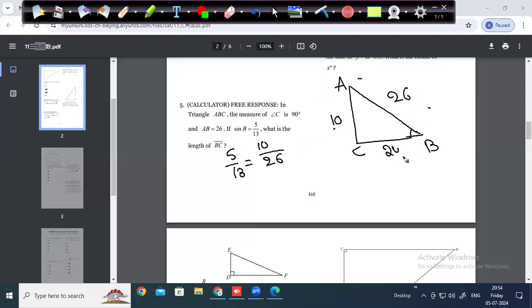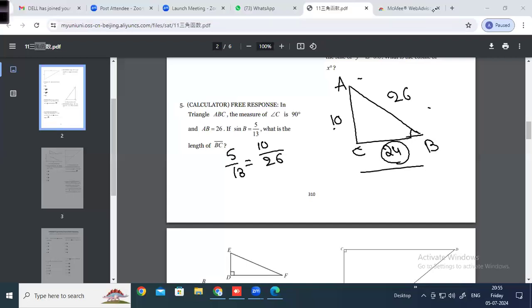So we should know 10, 24, 26. What is the length of BC? So the length of BC is 24. So 24 should be your answer. Let me see how many of you gave me the answer as 24. You can also write 24 by 5. Yeah, 0.8 or 4 by 5, both are correct.